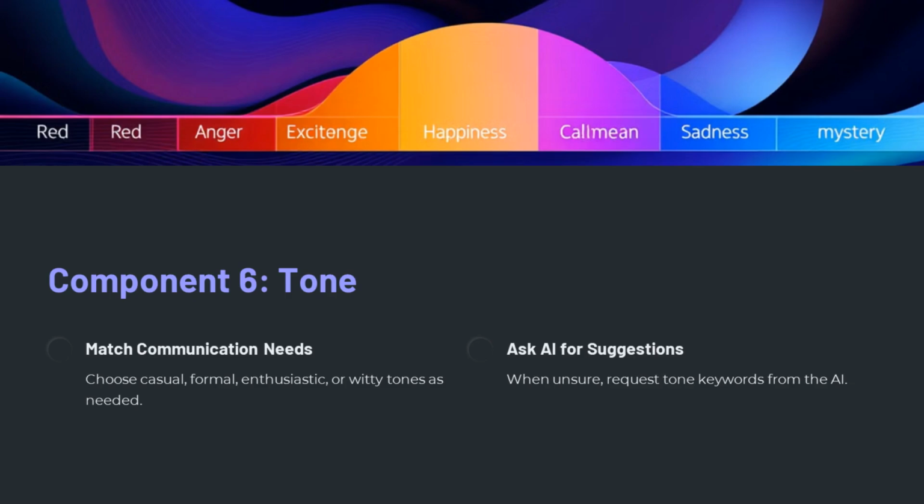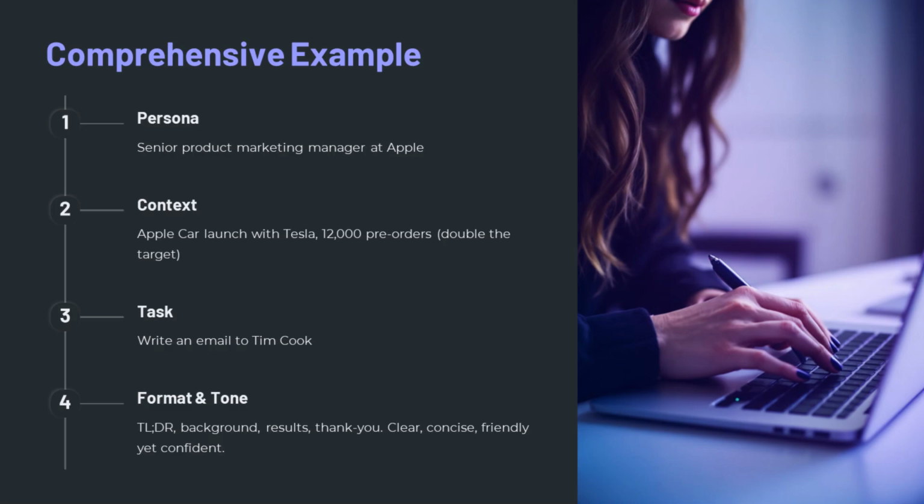Tone: define the tone to match your communication needs, whether casual, formal, enthusiastic, or witty. Pro tip: if you're unsure about tone, ask the AI for suggestions. I'm writing an email to a new team. I want to sound confident but approachable. Suggest 5 tone keywords.